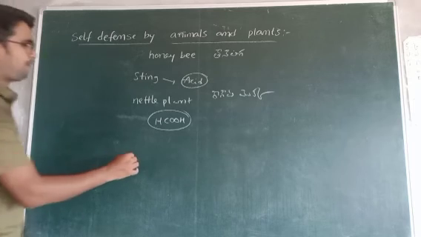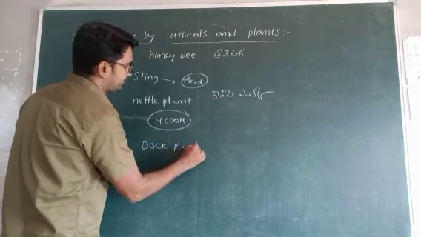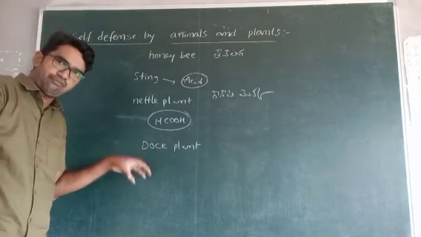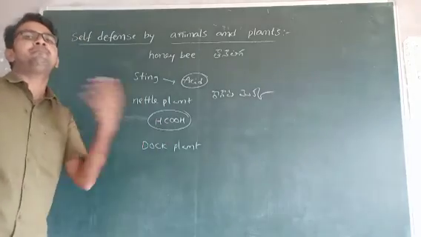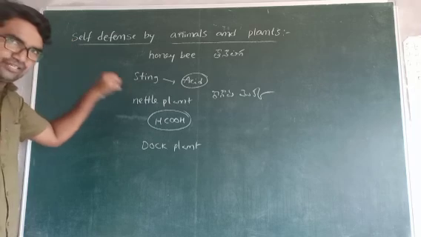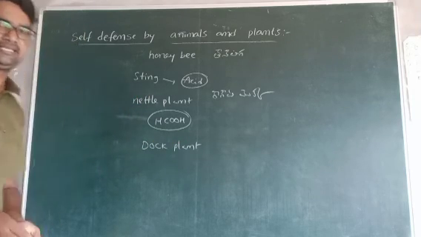Third one, dog plant. It also protects itself by releasing some acid. So that's why some animals and plants use self-defense by containing or releasing acids.